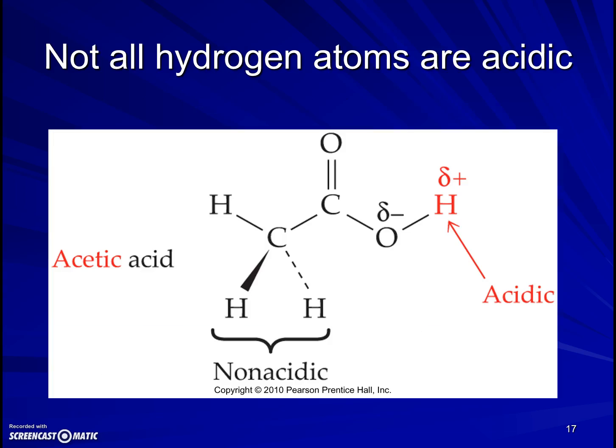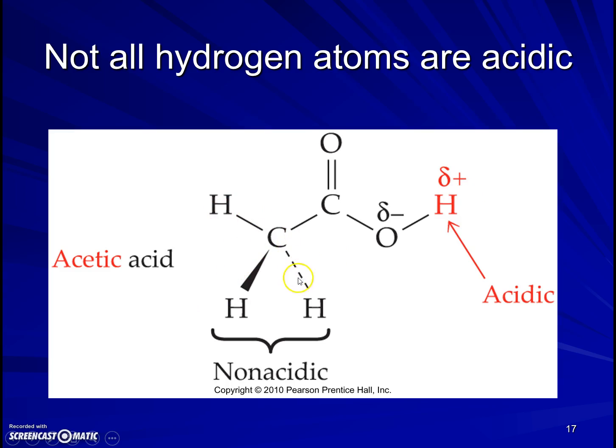Not all hydrogen atoms on all molecules are acidic. For example, this is a drawing representation of acetic acid, the acid that's active in vinegar. And that molecule has 4 hydrogen atoms on it. And when it dissolves in water, this particular bond here, we represent bonds that are made of electrons with these lines. The oxygen is hogging these electrons. So the hydrogen's kind of out here by itself. That makes it easier for water to interact with it. And so when acetic acid dissolves, some of these hydrogens that are attached to the oxygen get broken off by water molecules, and it behaves as an acid.